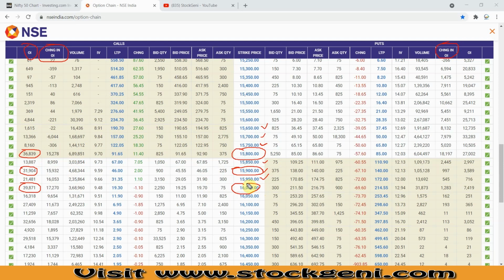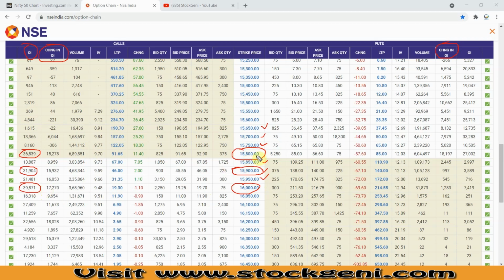It is obvious, because we keep watching this 16,000 strike price; we always find maximum OI there. So that is fine, because the ATM level is 15,800, and 200 points up we have maximum call OI. So this is important, right?